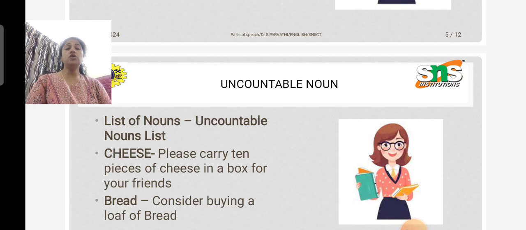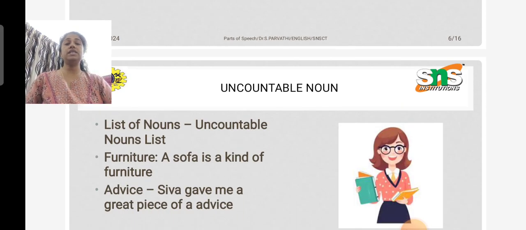Okay, bread. If I ask my son to consider buying a loaf of bread, right? In that loaf you can count the slices of bread, but the whole bread you cannot count. So you can say buy a loaf of bread. Next one is furniture. Anything can be furniture. For example, sofa, table, chair, cot, everything is furniture. So you can say that a sofa is a kind of furniture.